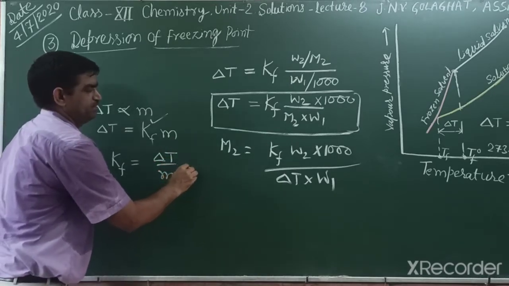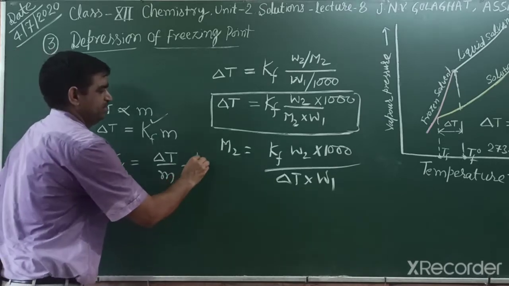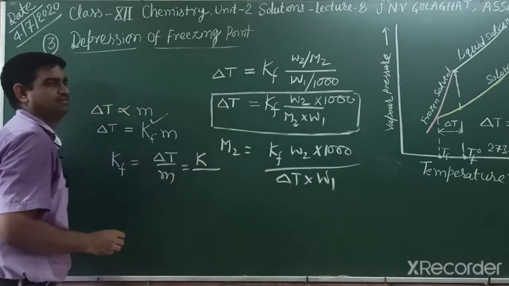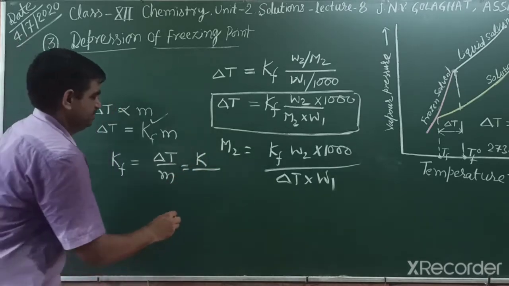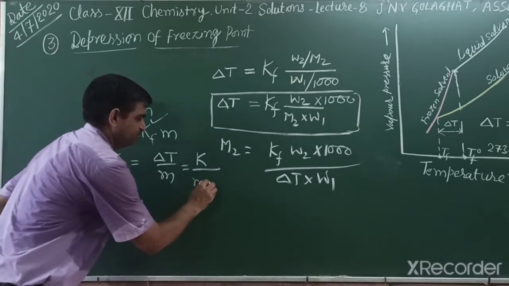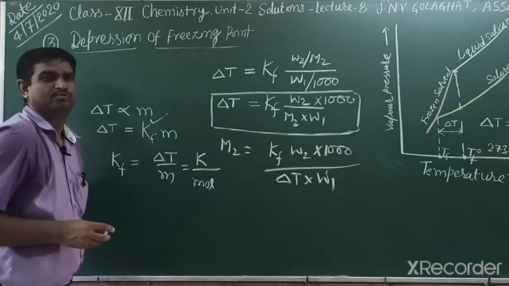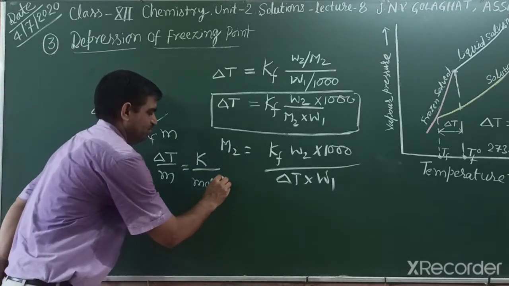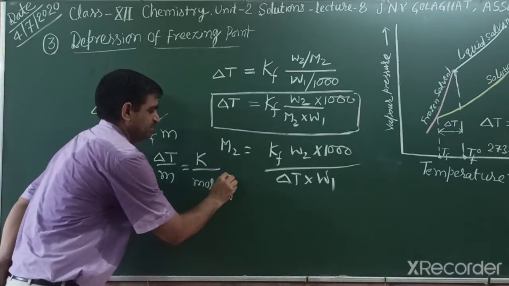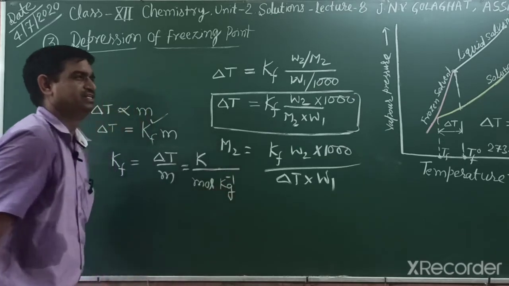ΔT is temperature, that is Kelvin, and molality unit is moles of solute dissolved per mass of solvent in kilogram, mole kilogram inverse.